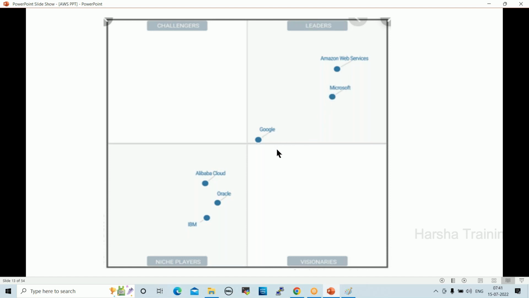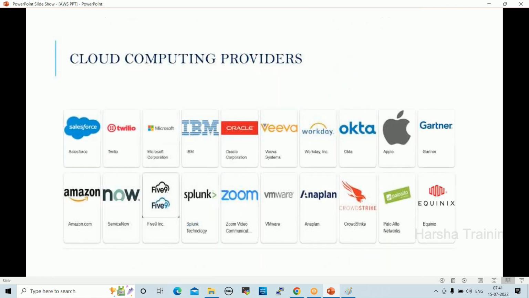So currently, Google is investing more in Google Cloud. Google is giving very good competition to Azure. So maybe very soon, Google will come to second place, after 1 year, maybe after 2 years, right? Fine. So these are the cloud computing providers. Different providers are available in the market.